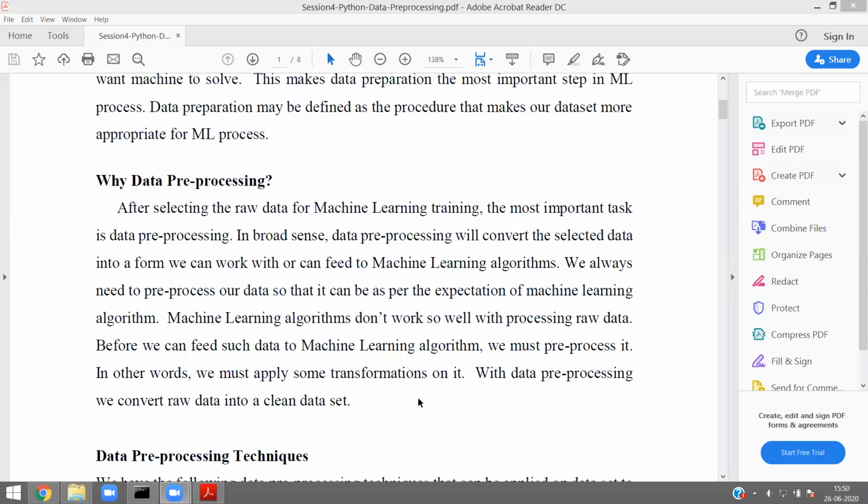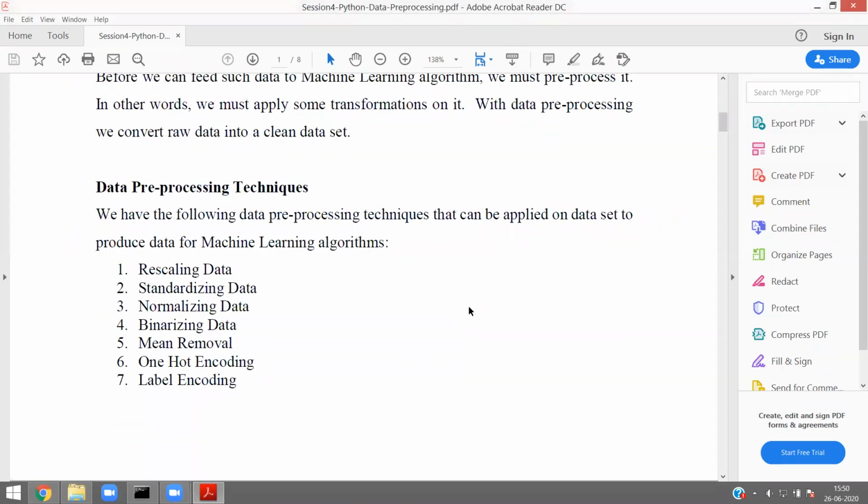Now let us quickly go through the hands-on session without worrying much about the theory part. In this coming 50 minutes or 1 hour, we are trying to understand different data pre-processing techniques using Python. The pre-processing techniques which I mentioned here are common irrespective of Python. One second, let me highlight.